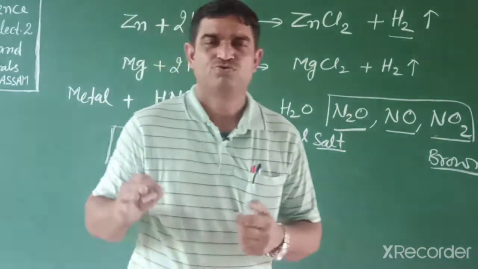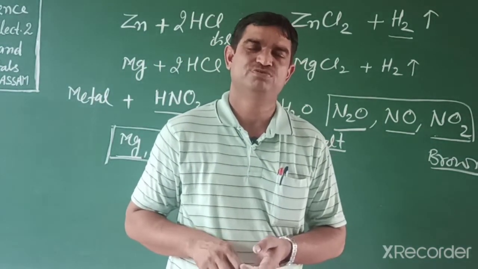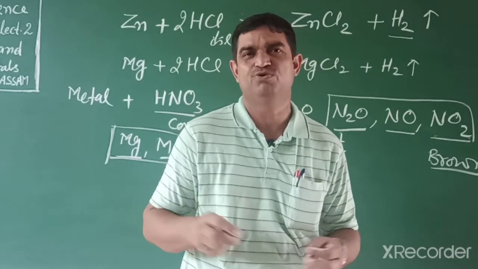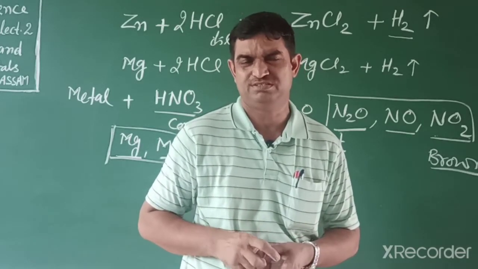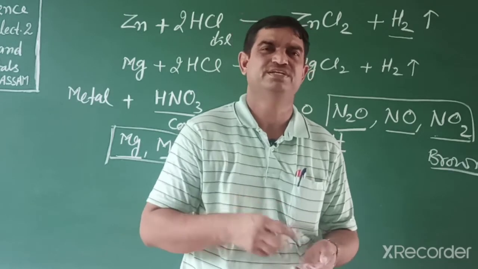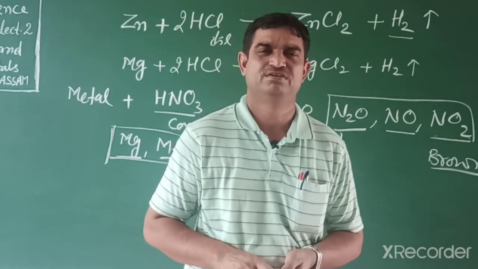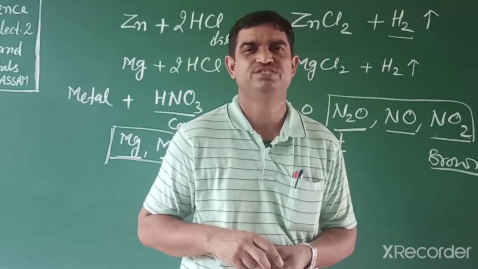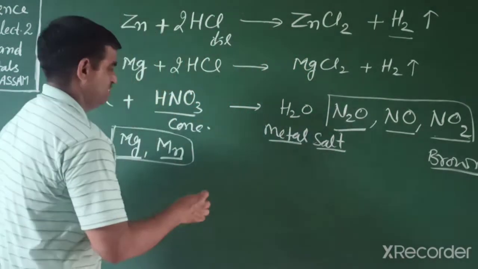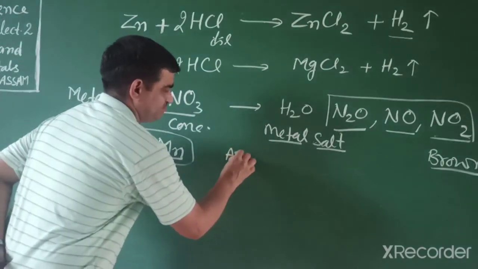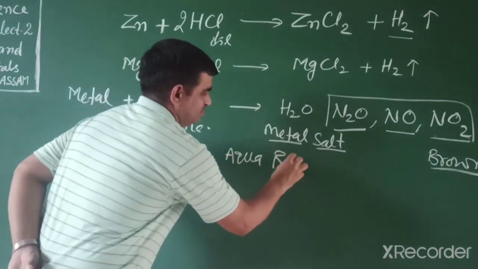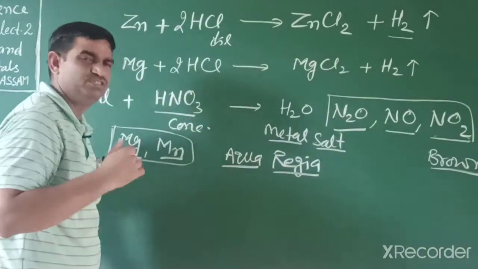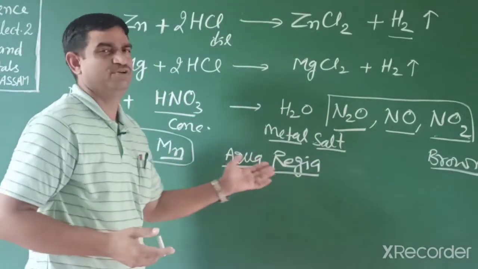Students, gold, silver and copper do not react with normal acid. What is the reason? Because they are very less reactive metals. But a chemical known as aqua regia dissolves those metals also. It is known as royal water.